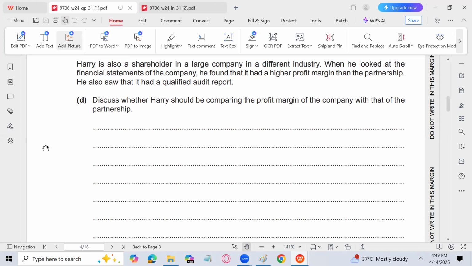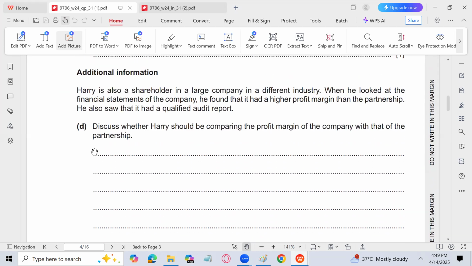There is no comparison, because a qualified audit report means that there is a material misstatement in the financial statement of the company. So it might not be showing a true and fair view of the business, and the profit disclosure is not accurate. So you should not rely on the profit margin of the company that is higher than the partnership.